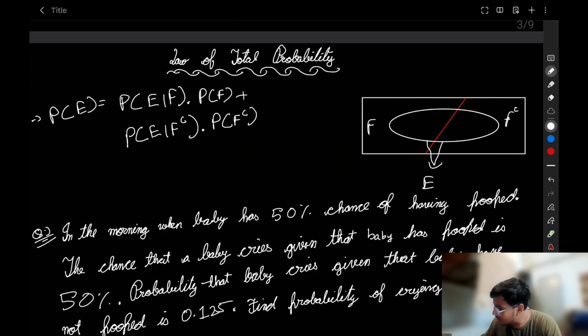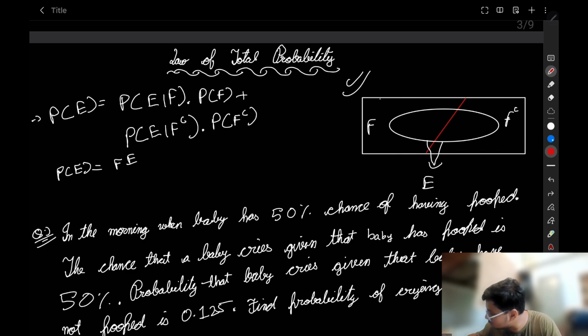We have to find probability of event E here. In this Venn diagram, what is the probability of E? It is F and E. This part is a different event. Let me shade it in another color.